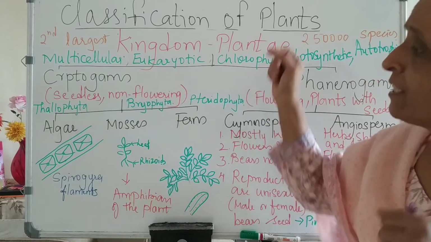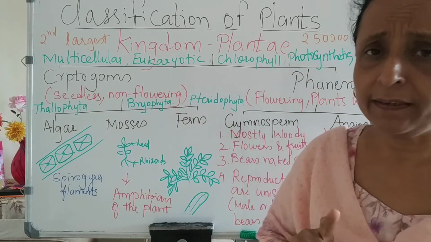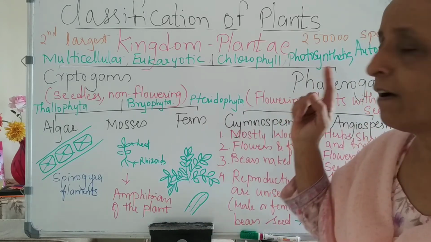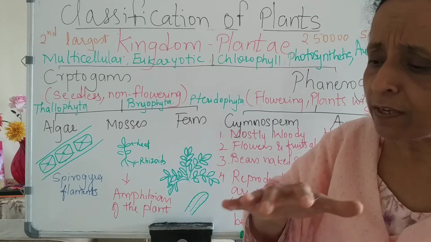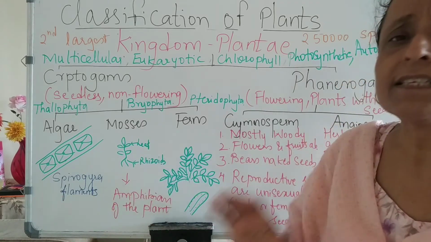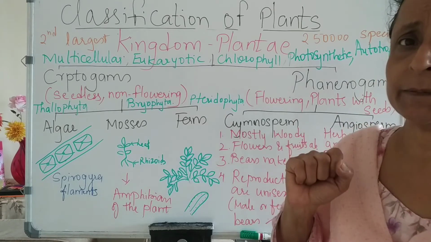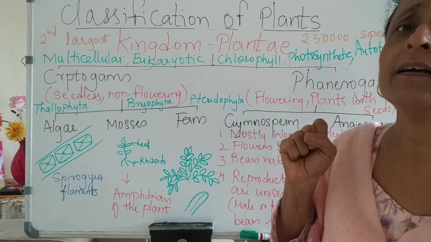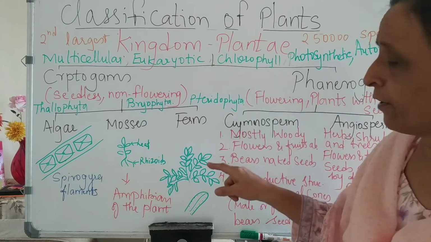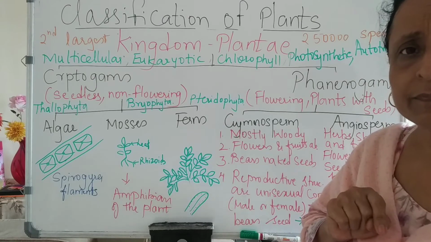Now, next is Pteridophyta. P is silent, pronounced from the T. Pteridophyta, they consist of ferns. If you go to a garden, you see small bushy plants, they are ferns. They are decorative plants. They do not have flower, they do not have seed, but still they carry out reproduction. They have small decorative leaves.